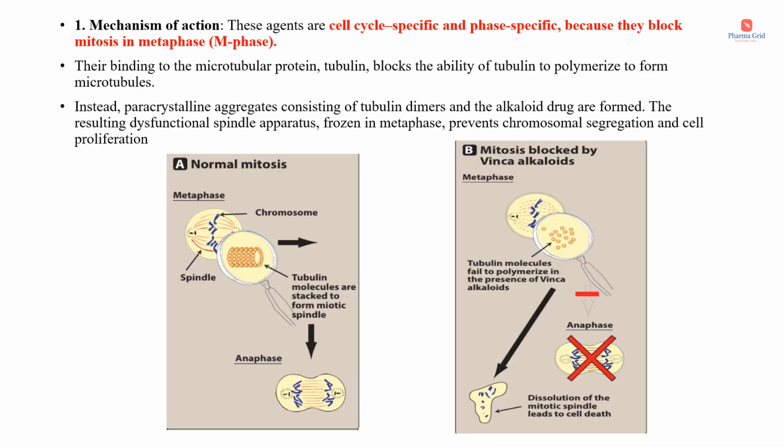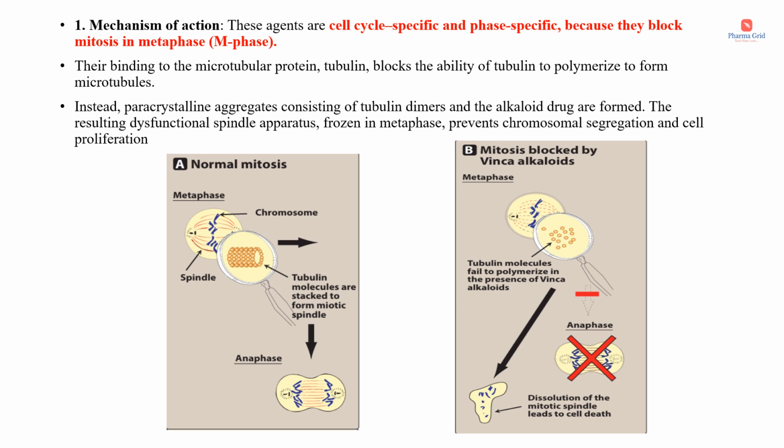Coming to the mechanism of action of these microtubule inhibitors, these agents are cell cycle specific and phase specific because they block mitosis in the metaphase. So what do we mean by cell cycle specific? Cell cycle specific means these drugs are effective against rapidly proliferating or rapidly dividing cells. Hence these microtubule inhibitors are cell cycle specific and phase specific agents because they block mitosis in the metaphase.